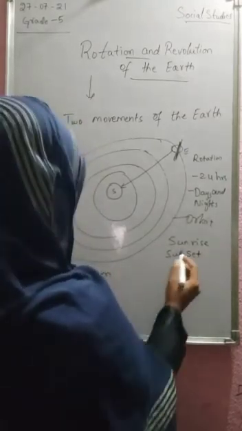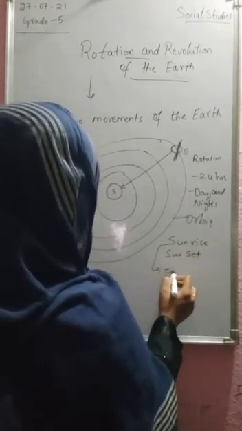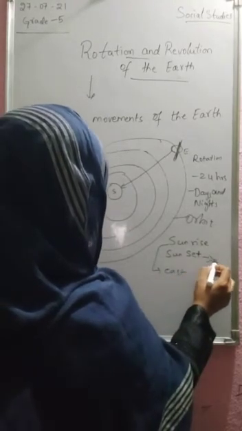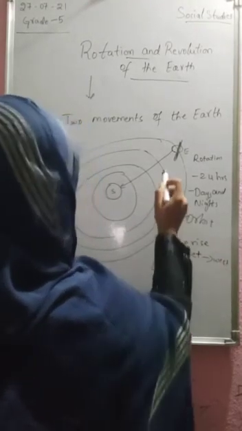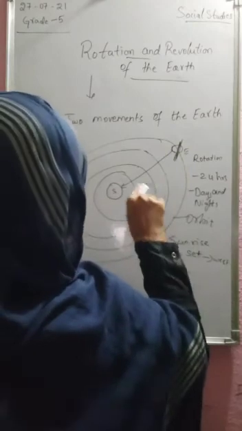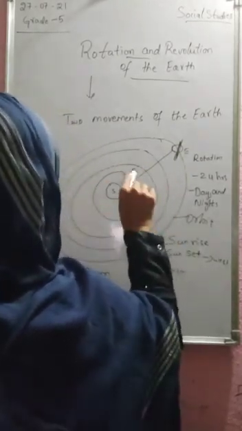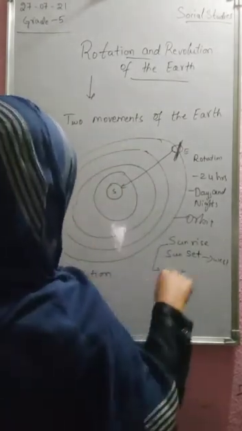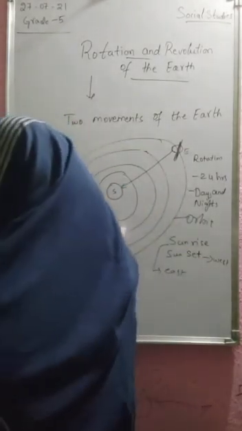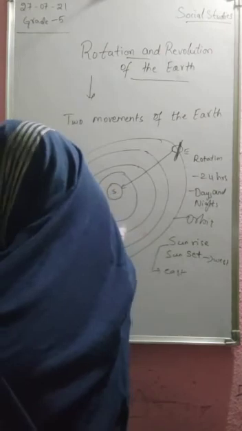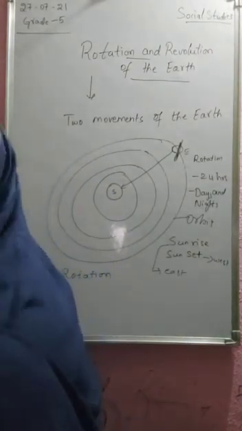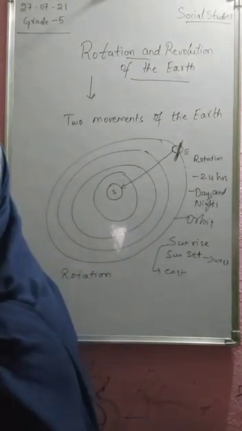As we all know, the Sun rises in the east and sets in the west, and the motion of the Earth is from west to east. Moving on, we'll learn more in the next class.